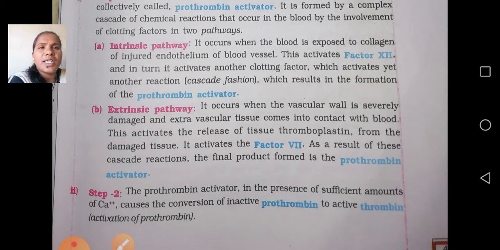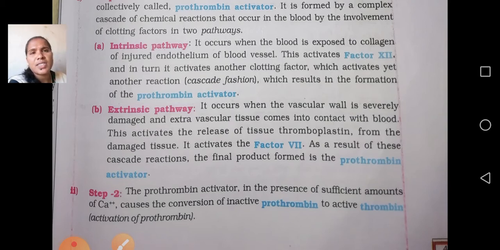Next, the extrinsic pathway occurs when the vascular wall is severely damaged and extravascular tissue comes into contact with the blood. This activates the release of tissue thromboplastin from the damaged tissue, which activates factor 7. As a result of these cascade reactions, the final product formed is prothrombin activator.